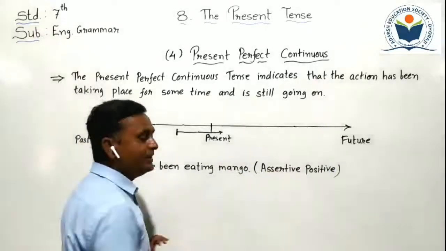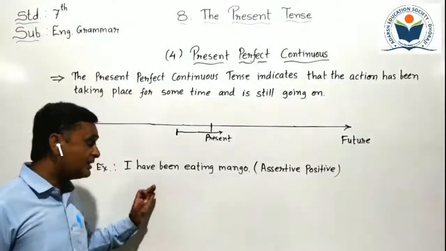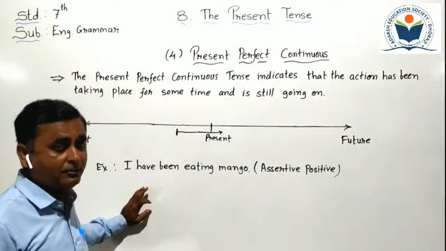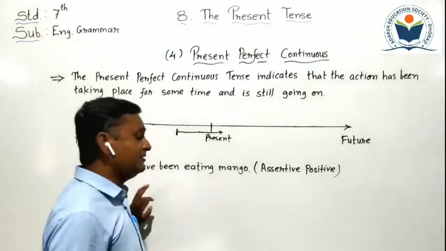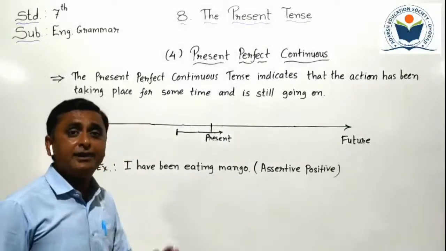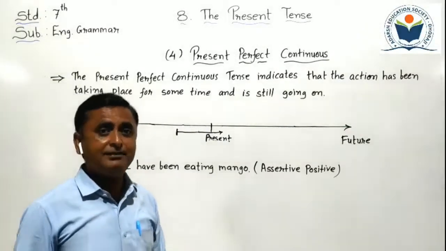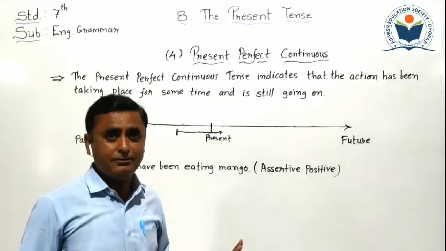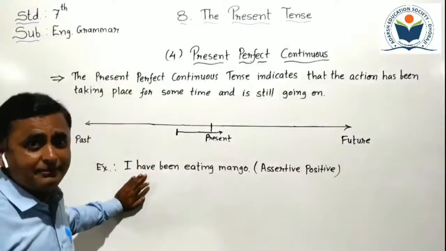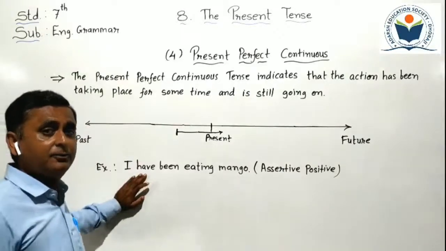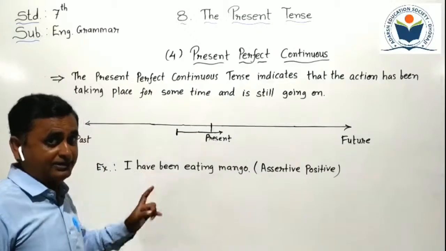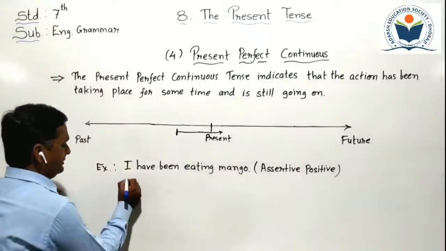Now example is given here, "I have been eating mango." It's one type of assertive positive sentence. How we convert it into assertive negative sentence we have to understand. Like other tenses we learned, we require a helping verb here. If a sentence has a helping verb, then we don't have any problem. So here "have" is the helping verb. So we have to put only "not" after the helping verb. Okay, just see here, don't make any mistake.